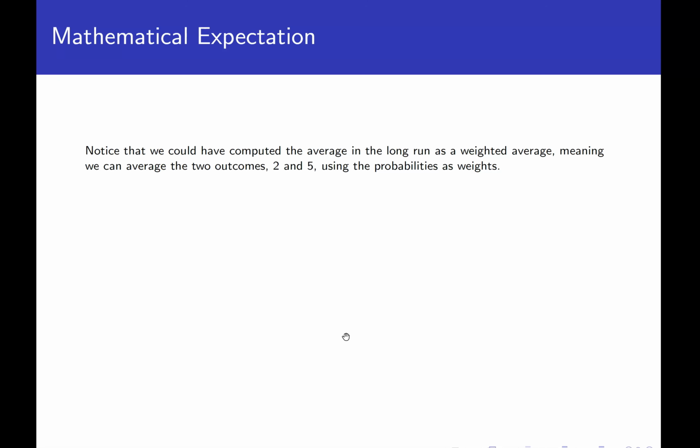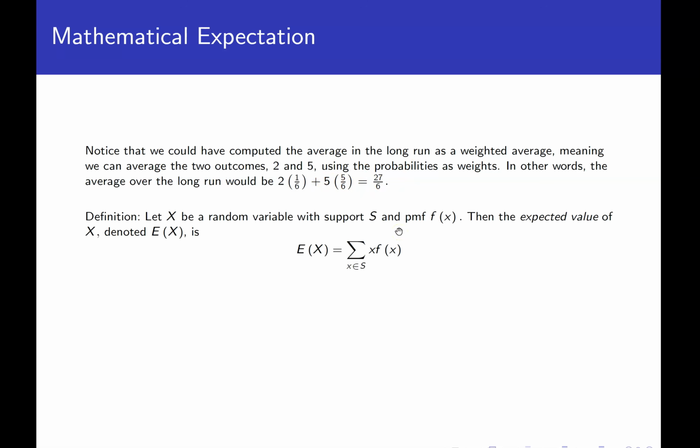Notice that the probability of a 2 was 1/6, and the probability of a 5 was 5/6. That means that a 2 should show up 16.6 repeating percent of the time, and a 5 should show up 5/6 of the time, 83.3 repeating percent of the time. So we can use those probabilities as weights to figure out the average. In other words, we could take the 2 times the 1/6 plus the 5 times the 5/6 to get 27/6 as well.